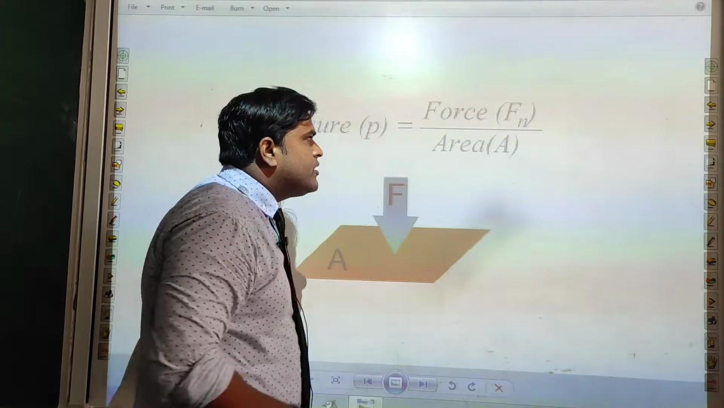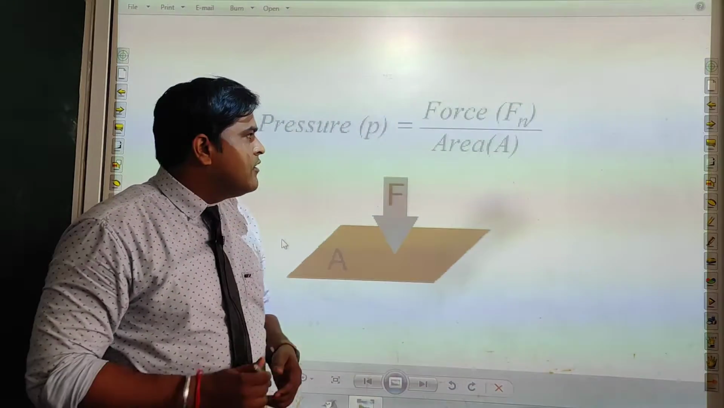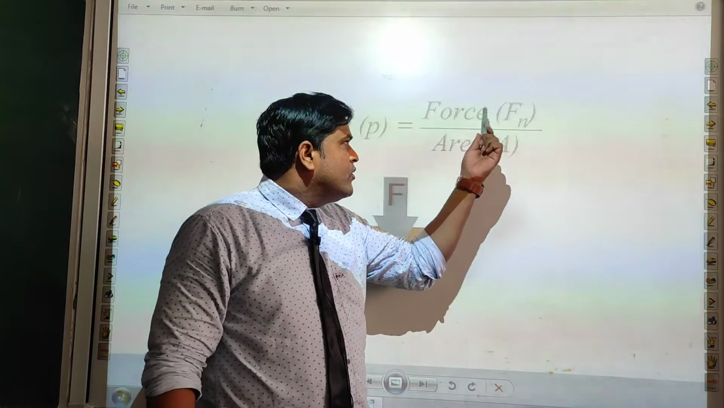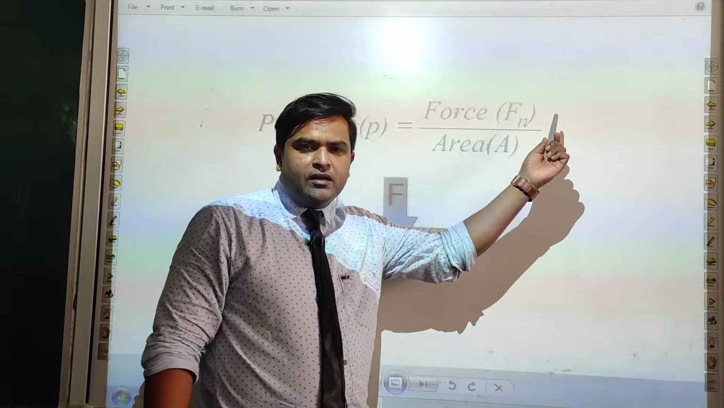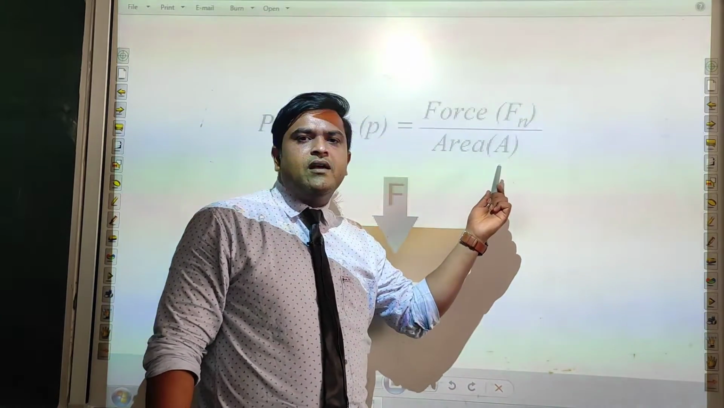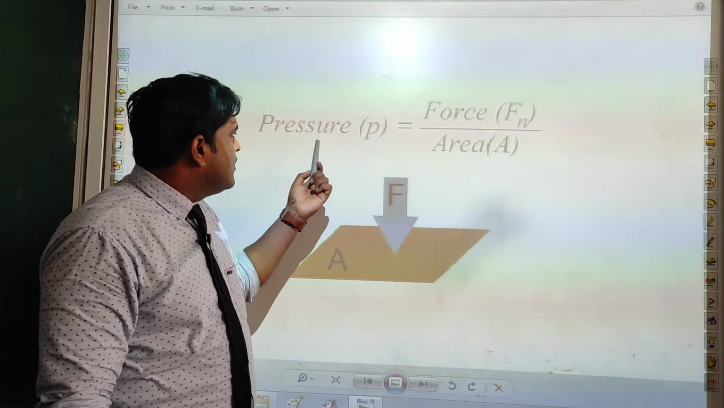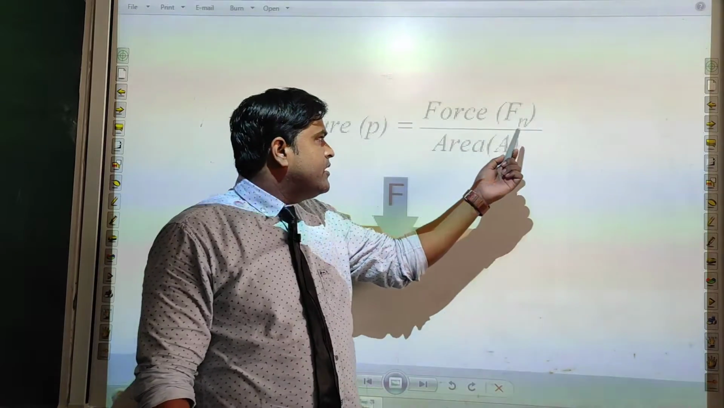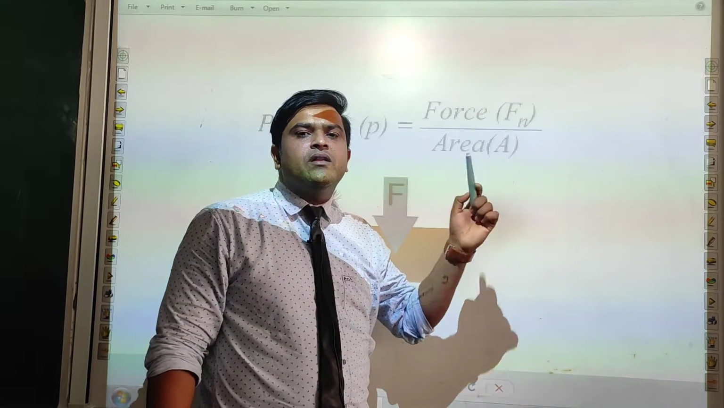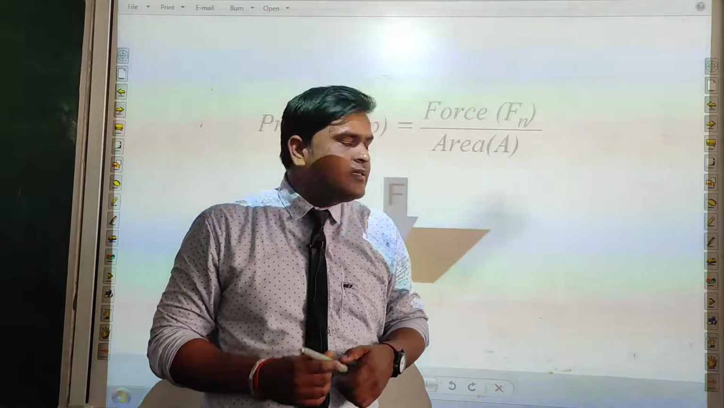Later on we'll be discussing the difference between pressure and force, but here I am telling you the unit for force will be Newton. Force की unit will be Newton, and for area, meter square. So the SI unit of pressure will be Newton per meter square, or in other words we say Pascal. It is named after a famous scientist.